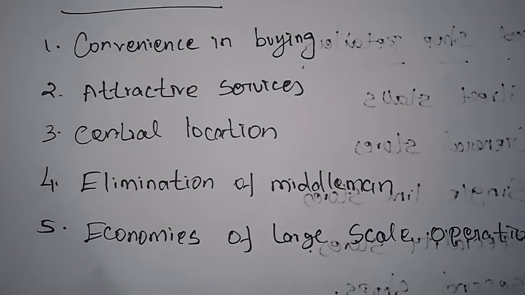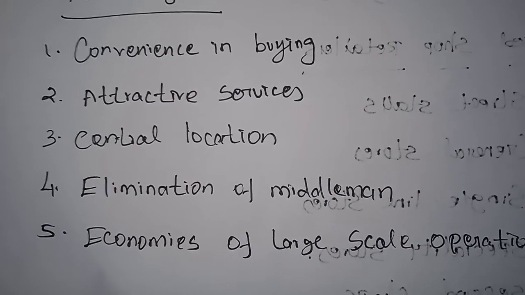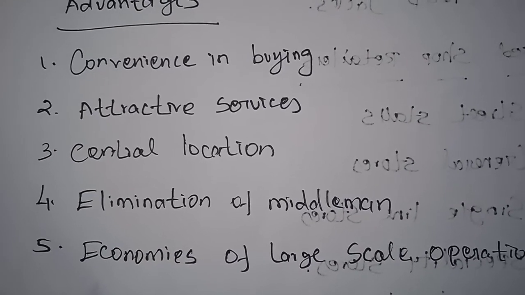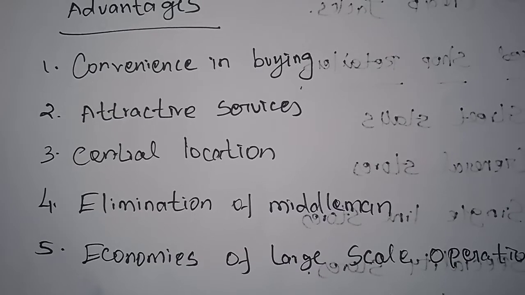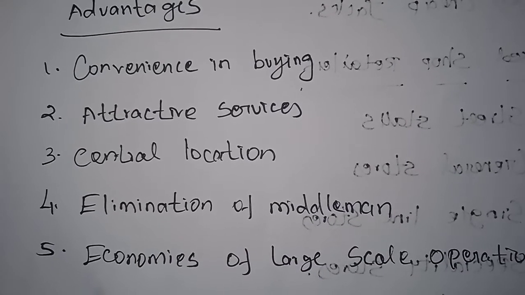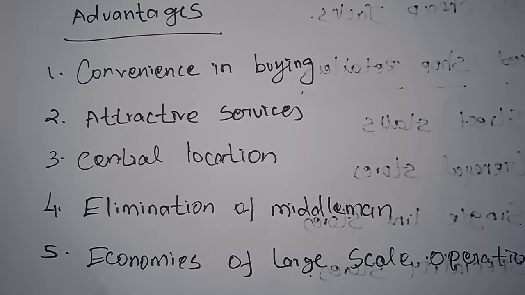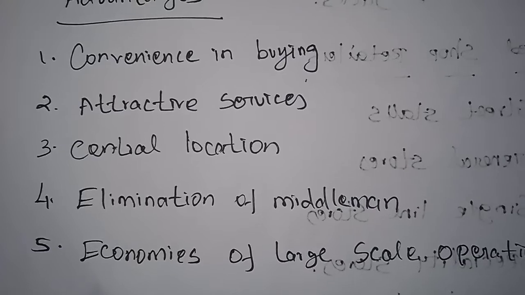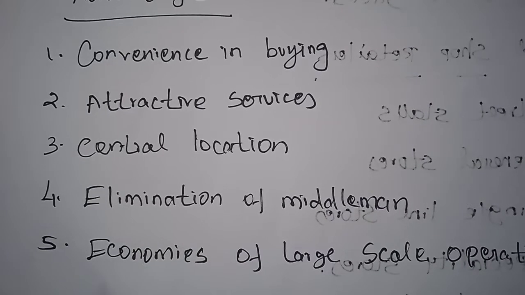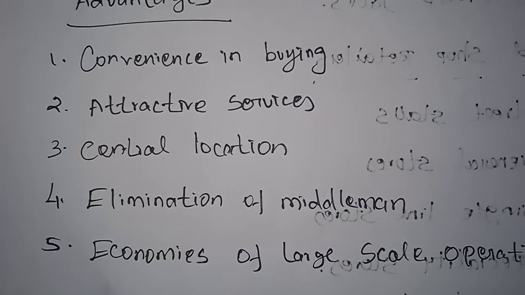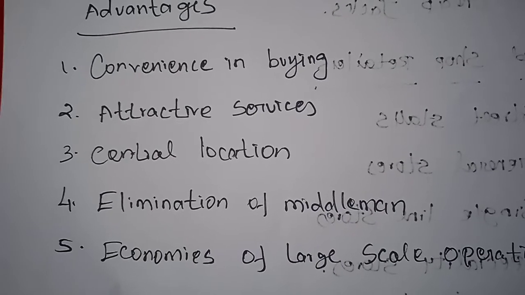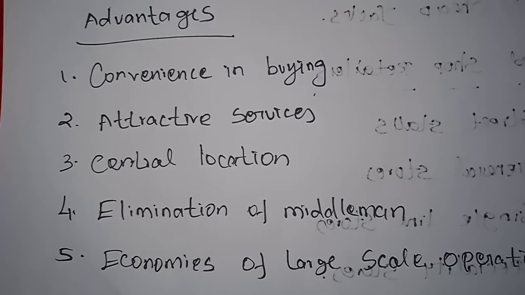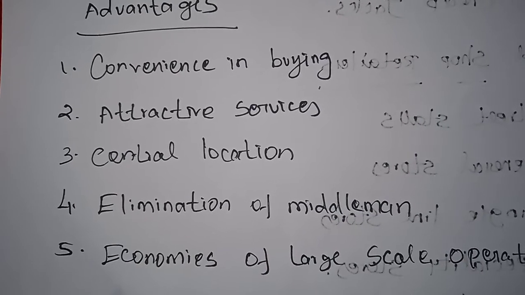Next, attractive services. Departmental stores aim at providing maximum services and facilities to the customers, such as home delivery of goods, execution of telephone orders, restrooms, restaurants, saloons, children's game centers, etc. The services provided by the departmental stores will be attractive to the customers. So once they have gone to the departmental store, they will come again and again to the same departmental store.